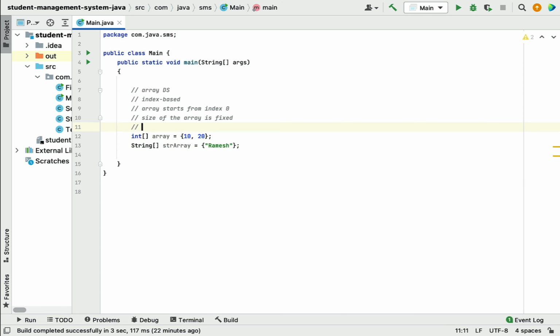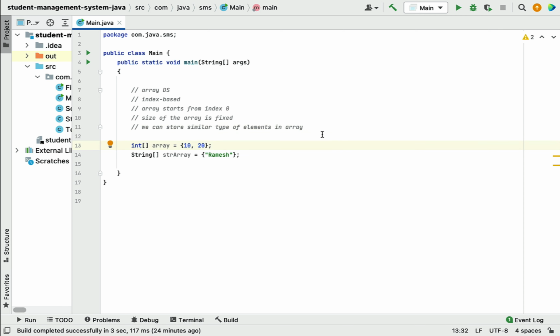So in an array we can store similar type of elements. Type meaning integer or string, long, double. So we can store similar type of elements in an array.